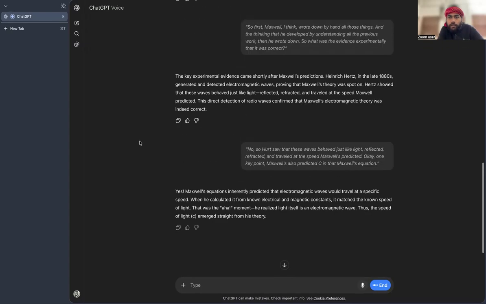Also, you mentioned Heinrich Hertz's contribution. I need a bit more detail about this contribution, how he proved the detection of electromagnetic waves.